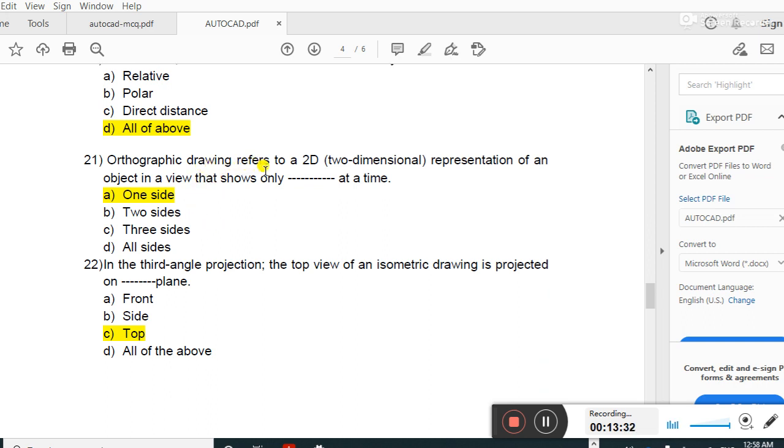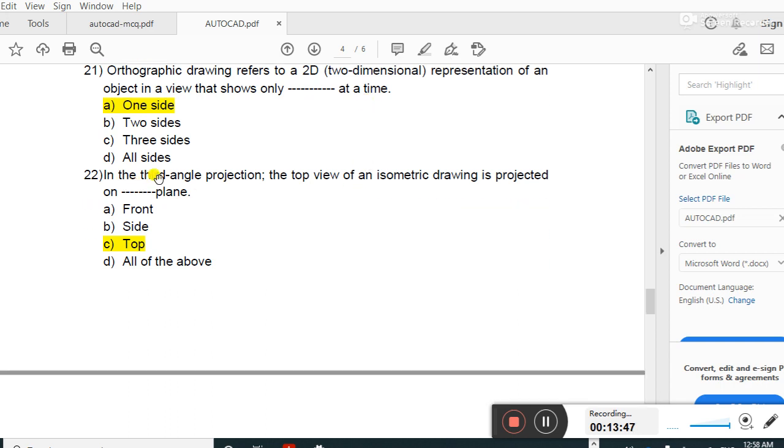Orthographic drawing refers to a 2D, two-dimensional representation of an object in a view that shows only one side at a time. In a third angle projection, the top view of the isometric drawing is projected on a plane, top.